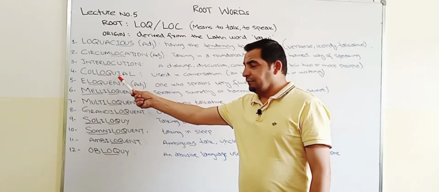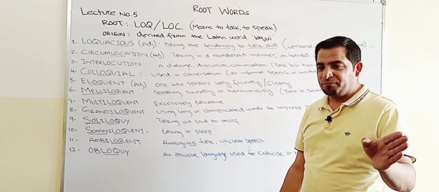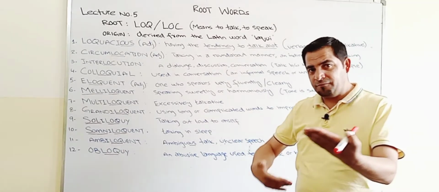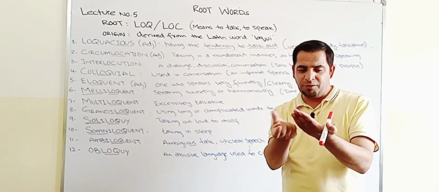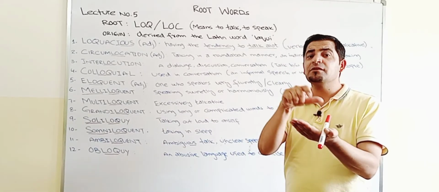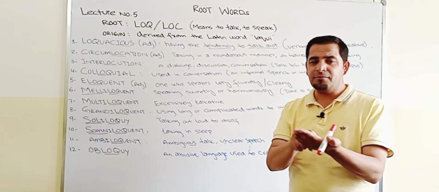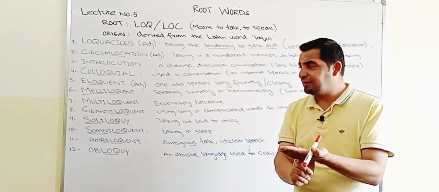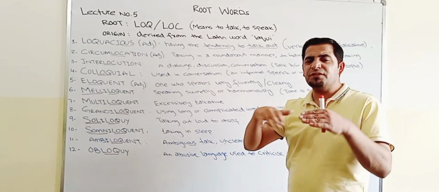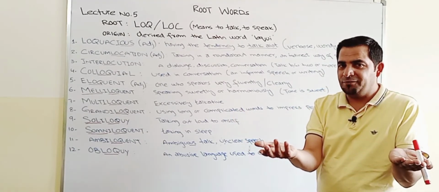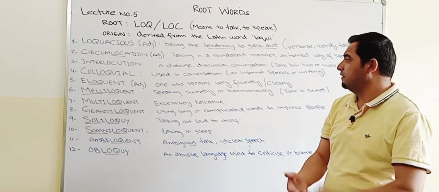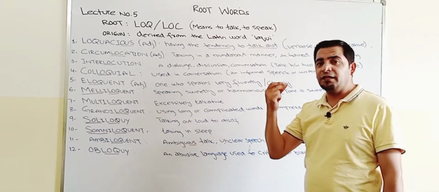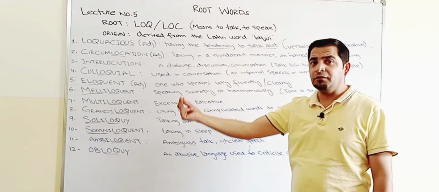And then colloquial. I suggested that whenever you learn a word, check it in the dictionary. The dictionary will give you details about the word. Somewhere you will find whether the word expression is colloquial or not, right? Now if a word, a phrase, or an expression is colloquial, that means that it can be used in conversation only, all right? That means that it's informal but not formal. And then eloquent, someone who speaks very clearly or fluently is called eloquent, right?